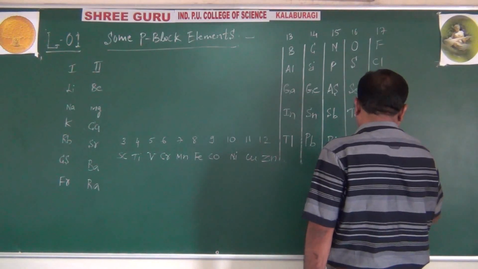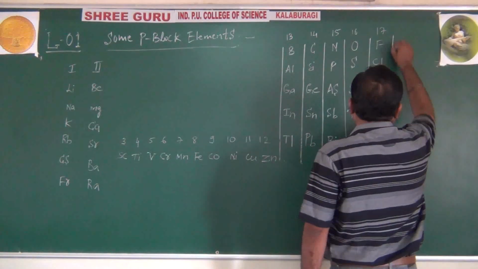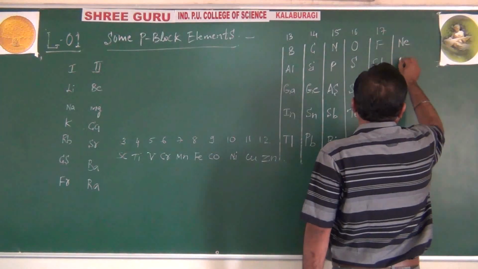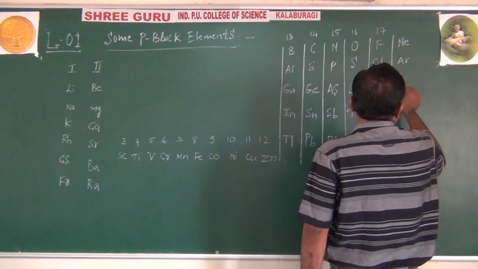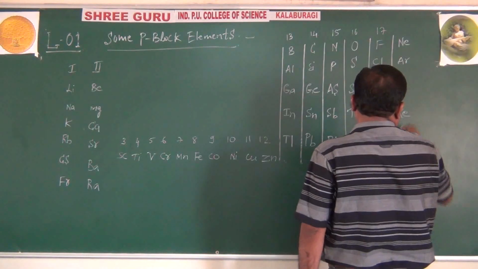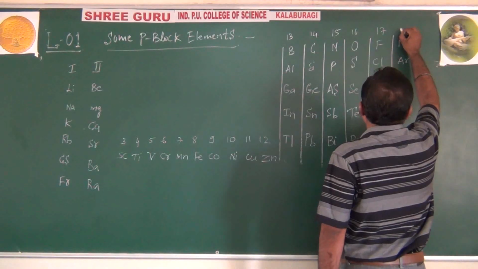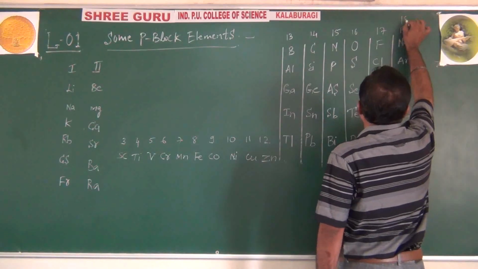After halogens, it's the turn of neon, argon, krypton, xenon, and helium, that you already know.